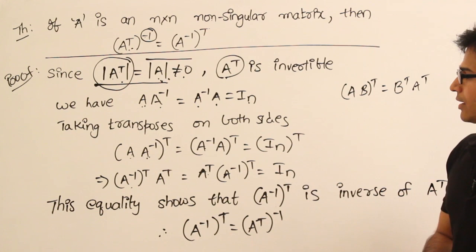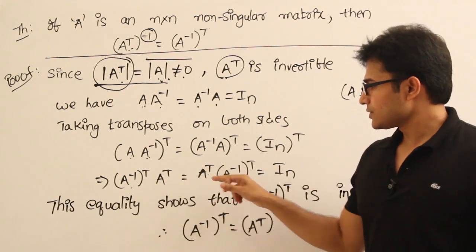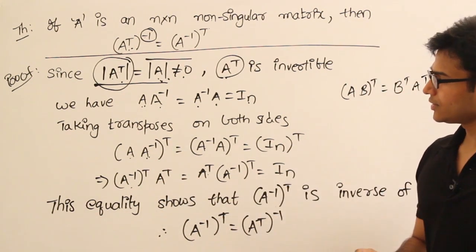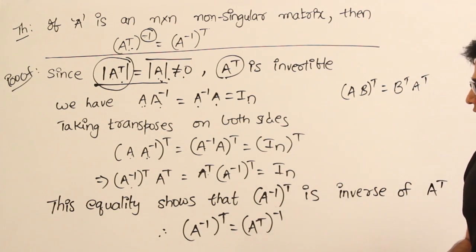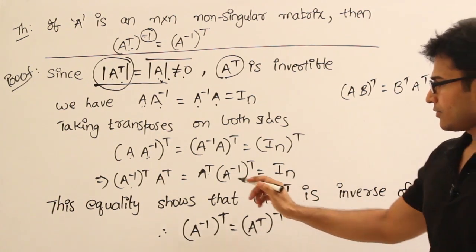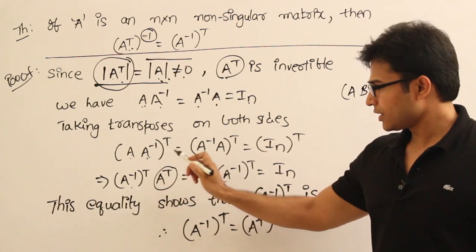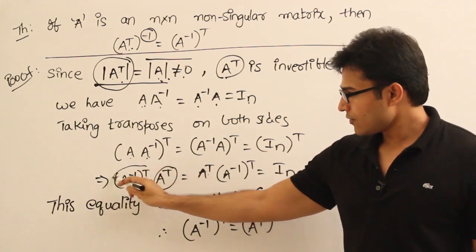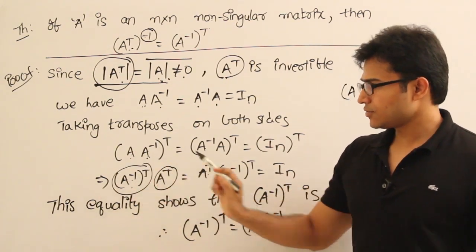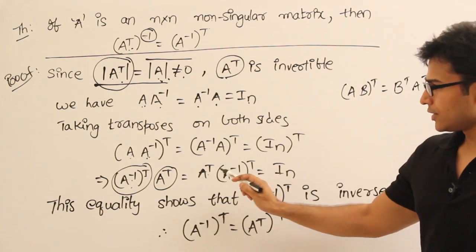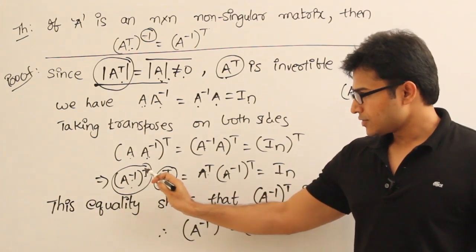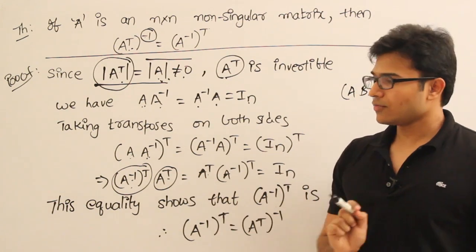So now from these equations, you can think of it this way. It shows that if you have a matrix A transpose, then we are going to have one more matrix A inverse transpose in such a way that A inverse transpose is the inverse of A transpose.